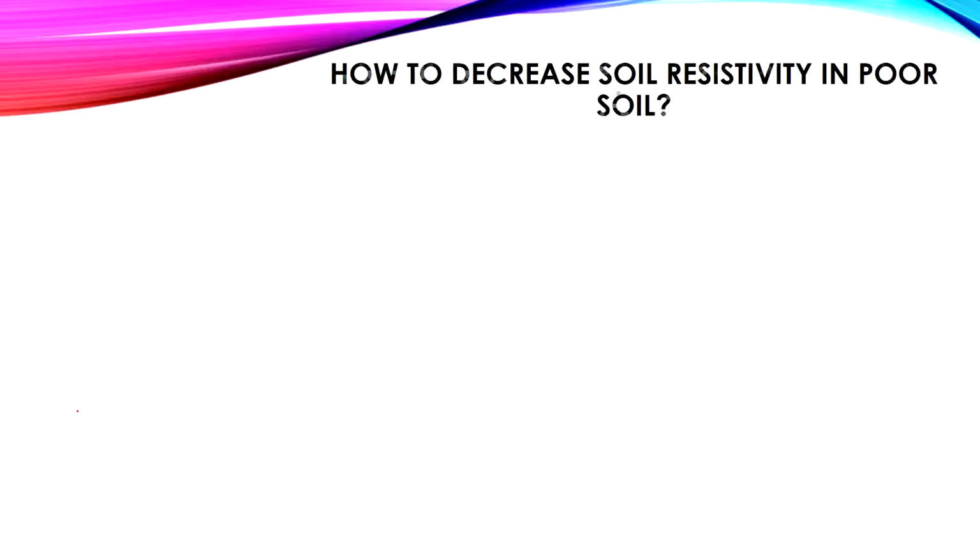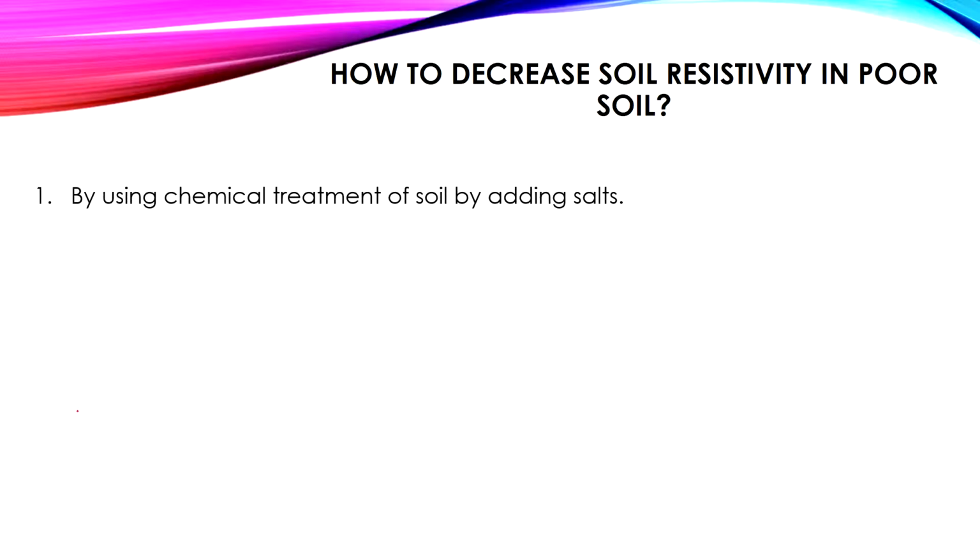In rocky ground it is very difficult and very costly to produce the grounding system. So how can we decrease the soil resistivity in poor soil, for example a soil with high resistivity? We can do it by chemical treatment of the soil, by adding salts. As you know, salts increase the conductivity of the material. Salts in water are the reason for conductivity, so increasing the salts in water or soil increases its conductivity.